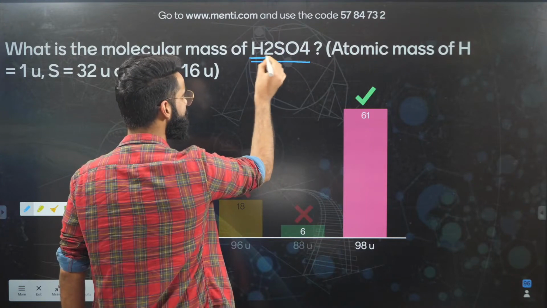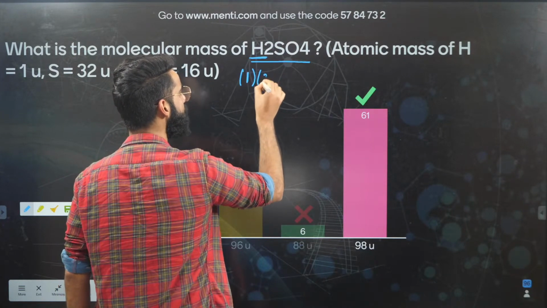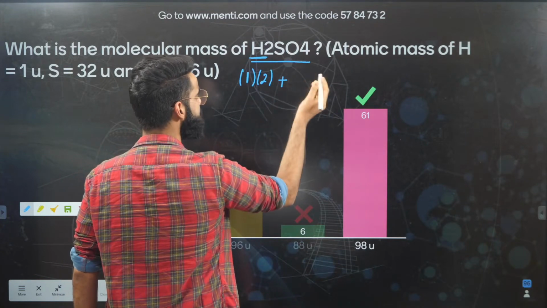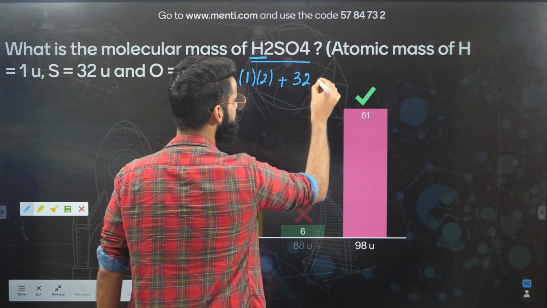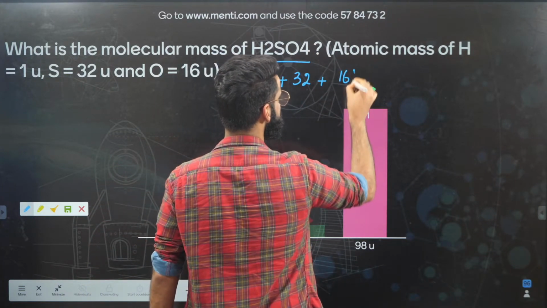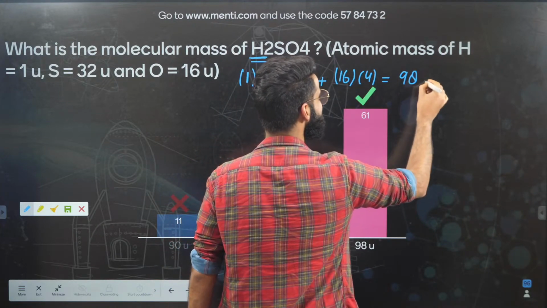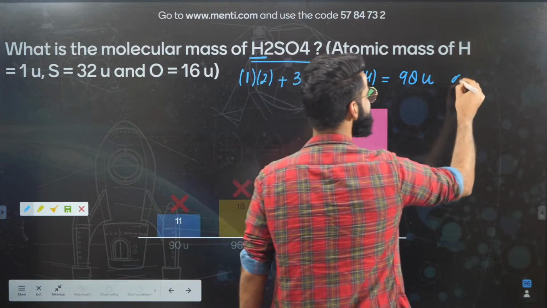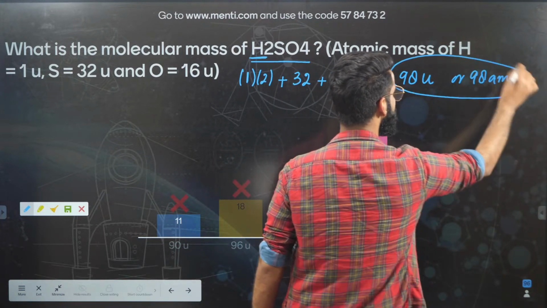What is the atomic mass of hydrogen? That's 1 AMU, multiplied by 2 hydrogens. What is the atomic mass of sulfur? It is 32, and we have only 1 sulfur atom. What is the atomic mass of oxygen? That's 16 AMU, and we have 4 oxygen atoms. If you calculate it, you get 98 U, or 98 AMU. This is the molecular mass of H2SO4.